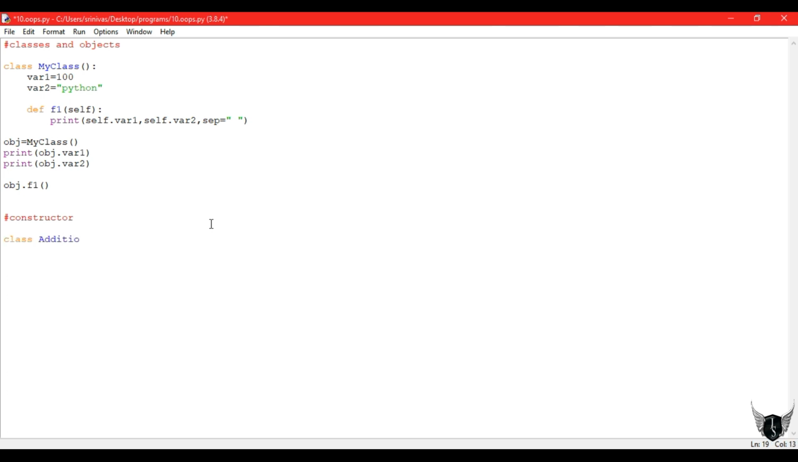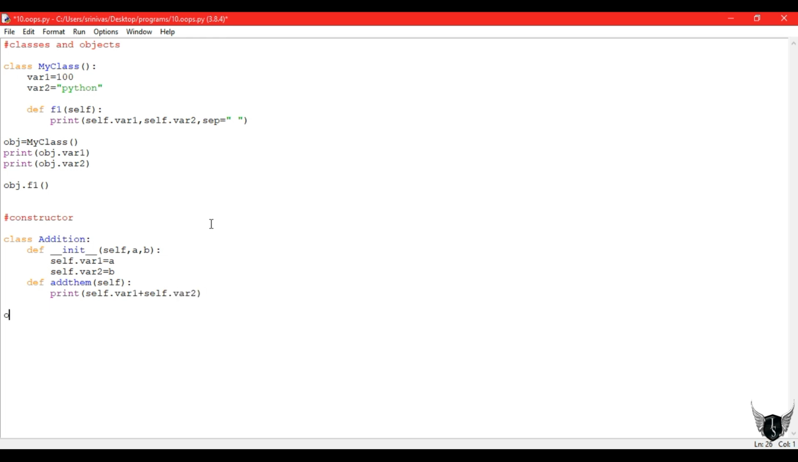Next is the constructor. A constructor is nothing but when we create an object, we send parameters to it. In other words, we can say that if a function name and the class name are the same, that is known as a constructor. In this constructor I wrote self comma a comma b, self dot variable 1 equal to a, self dot variable 2 equal to b. So the a and b values are my parameters which I send while creating the object of this class.